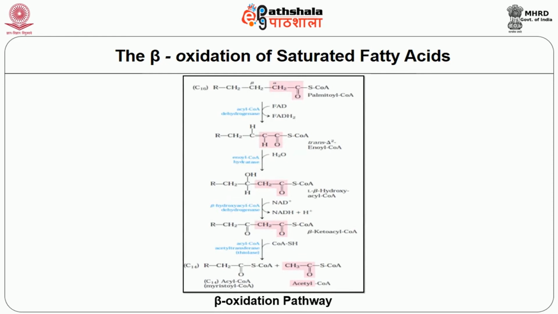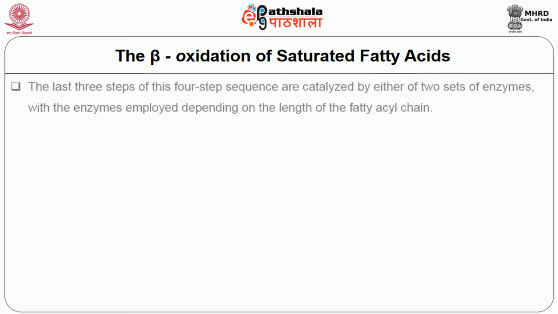In the beta oxidation pathway, in each pass through this 4-step sequence, one acetyl residue is removed in the form of acetyl-CoA from the carboxyl end of the fatty acyl chain, in this example C16, which enters as palmitoyl-CoA. The last 3 steps of this 4-step sequence are catalyzed by either of 2 sets of enzymes, with the enzymes employed depending on the length of the fatty acyl chain.